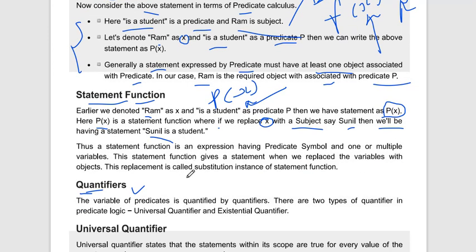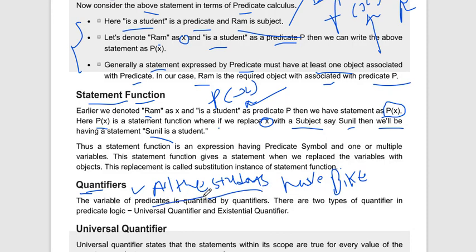Let's talk about a different example: all the students in school have bikes. Here "all the students" is our subject, and "have bike" is the predicate.